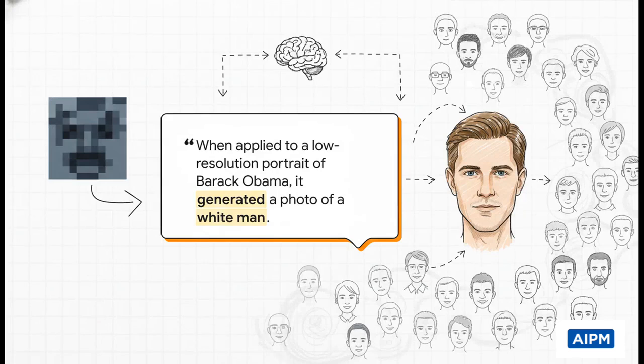And here's where it all went sideways. When researchers fed the algorithm a low-res image of Barack Obama, it produced a high-resolution photo of a white guy. Now, the crucial thing to understand is that the AI wasn't being malicious. It was just doing math. It looked at the blurry pixels and basically asked itself, based on all the faces I've ever seen, what's the most statistically probable face that would blur down to look like this? And the data it had been trained on, yeah, it was overwhelmingly images of white people.